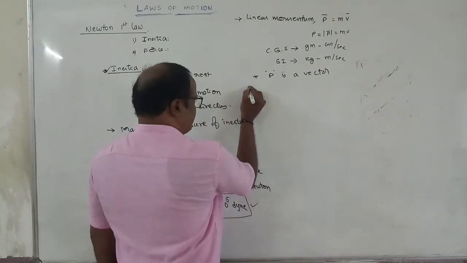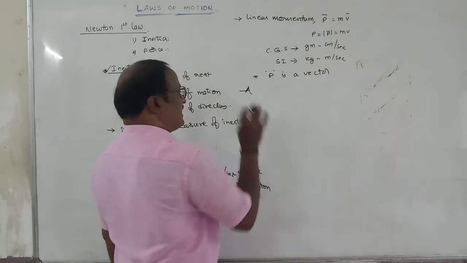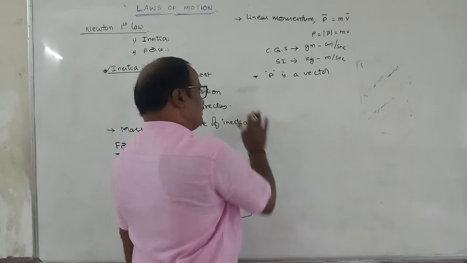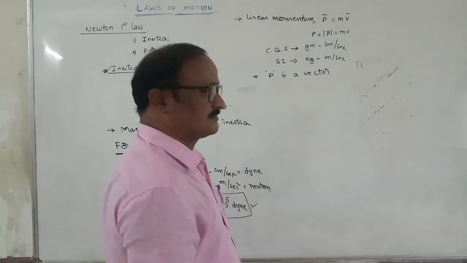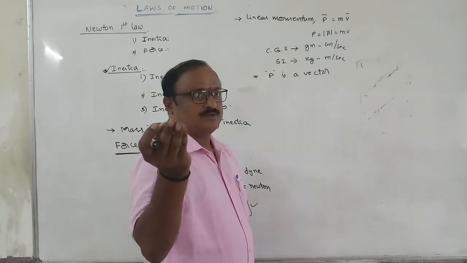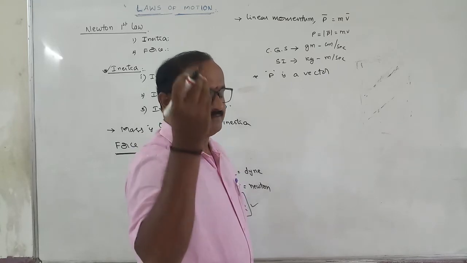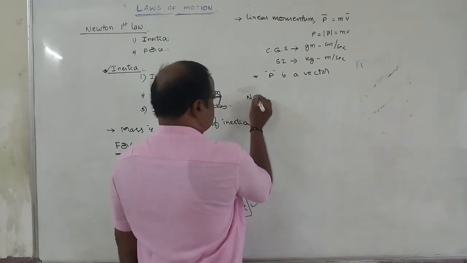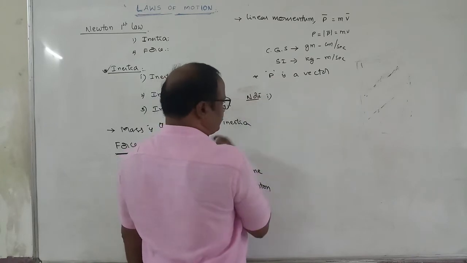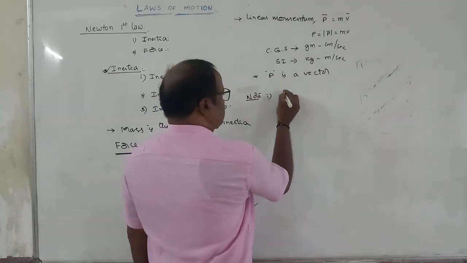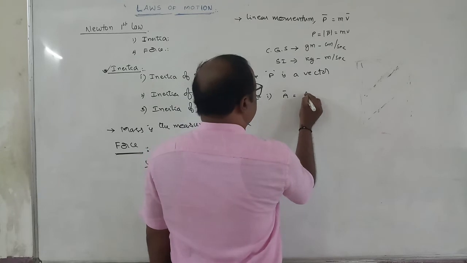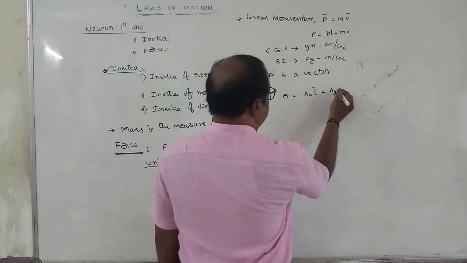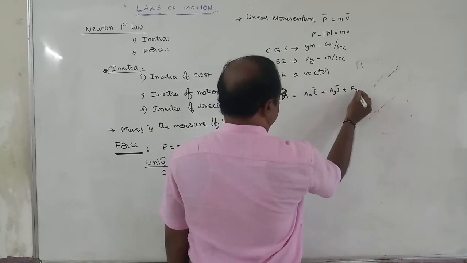Next, there are some applications corresponding to linear momentum. Before we learn the applications, you should know some concepts about vectors. First point: let A bar be a vector quantity, A bar equal to AX I bar plus AY J bar plus AZ K bar.